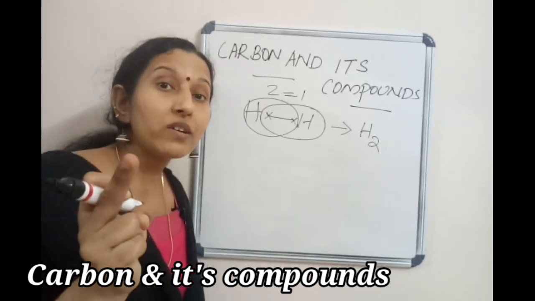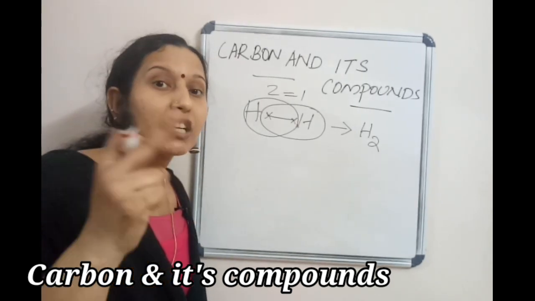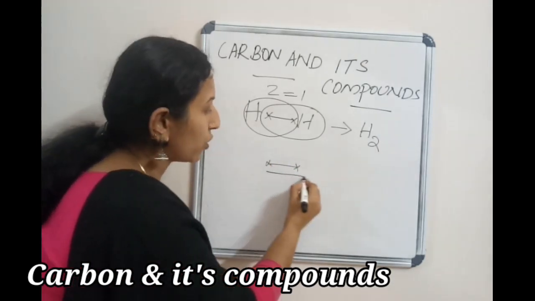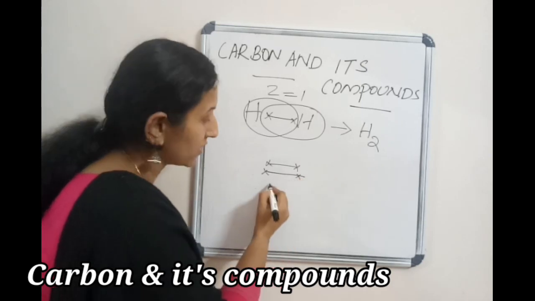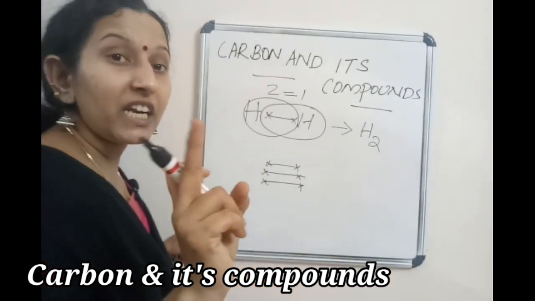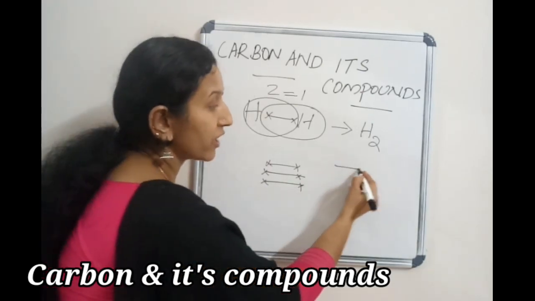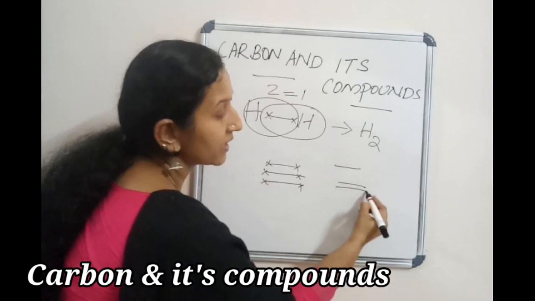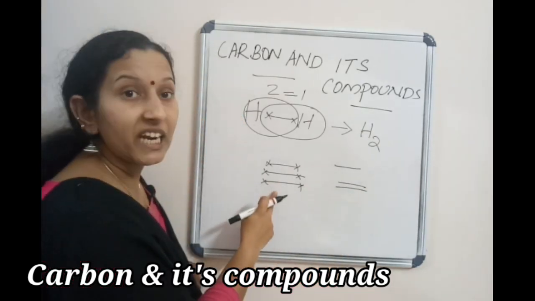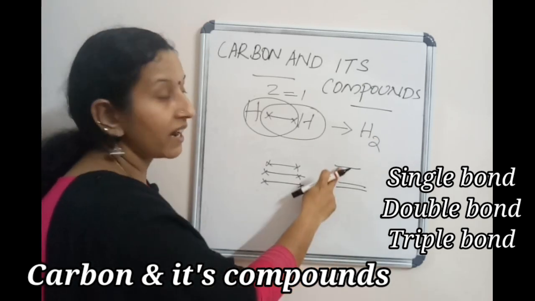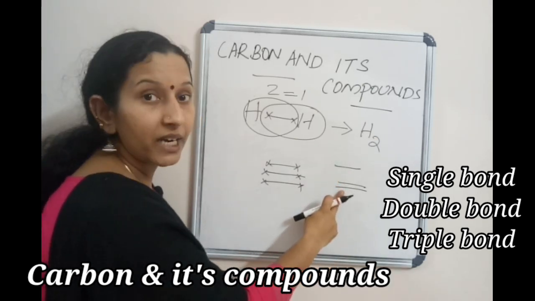So if there are 2 bonds, 4 electrons. 1 bond, 2 electrons; 2 bonds, 4 electrons; 3 bonds. There are 3 different types of bond. If there is only 1 line, single bond. If there are 2 lines, double bond. If there are 3 lines, triple bond. So 3 different types of bonds are there.